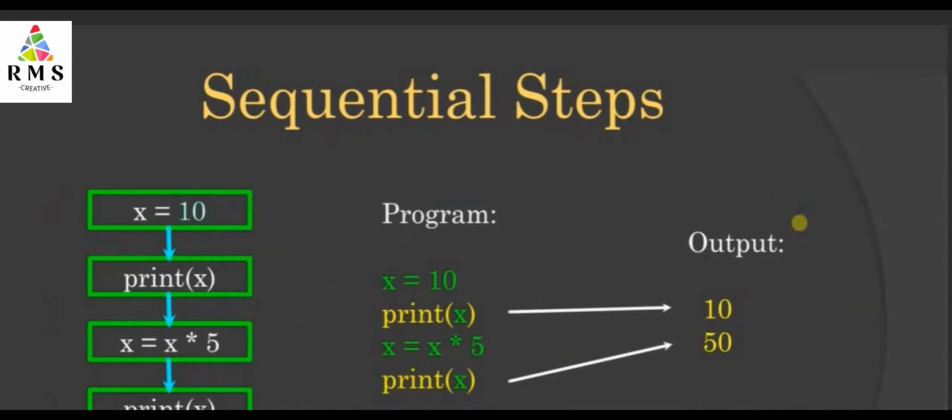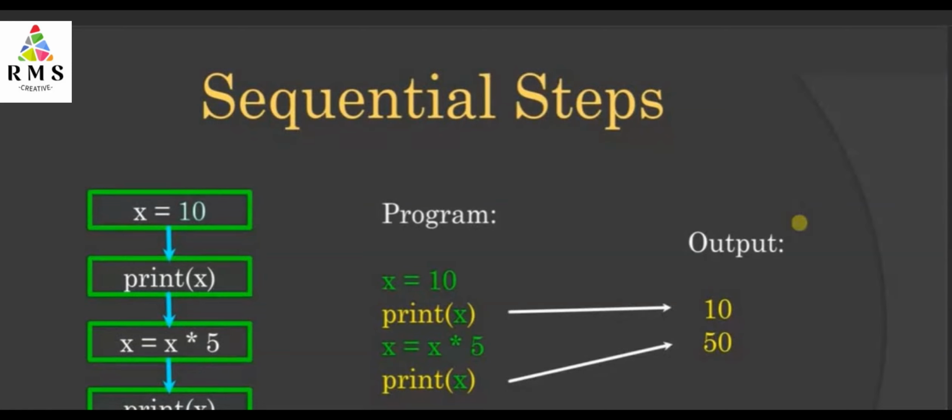For example, over here we have sequential steps. First of all, x is equal to 10. After that, we have written the statement print x. So this is going to show the output as 10. After this, we are writing x is equal to x multiplied by 5. Over here, this asterisk sign is used for multiplication. The right hand side will be evaluated first.